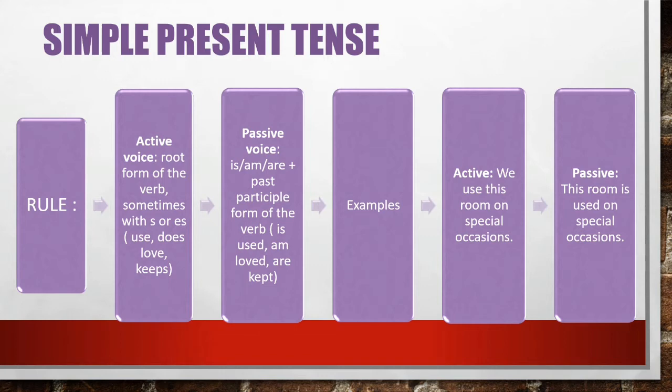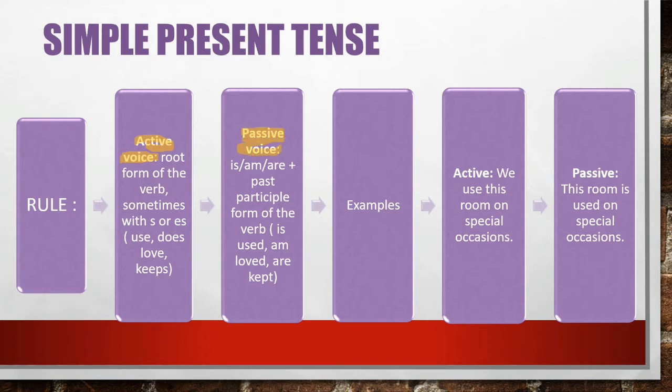Clear? So if the active voice is given to you in simple present tense, then while converting this active voice into passive voice, you will use is, am, are plus the past participle form of the verb, that is V3. Clear students? So V1 will be converted into V3 plus is, am, are will be used. I hope the rule is clear to you.